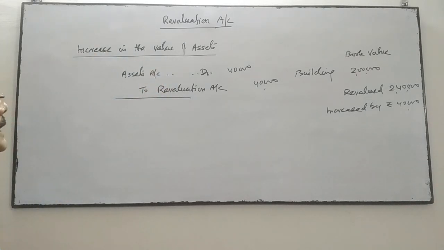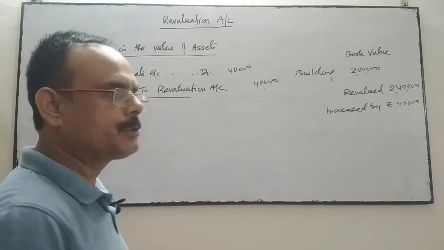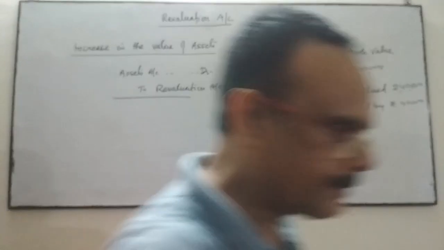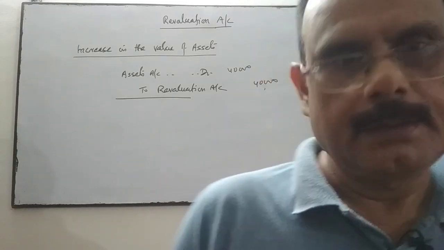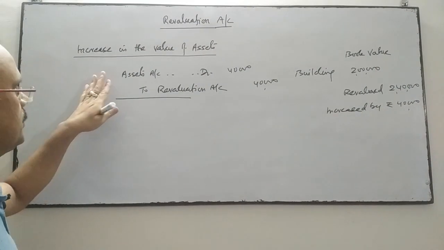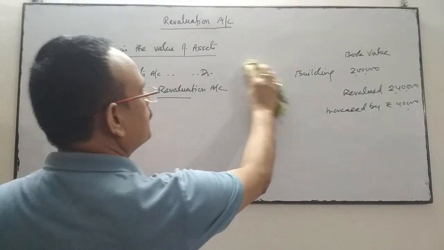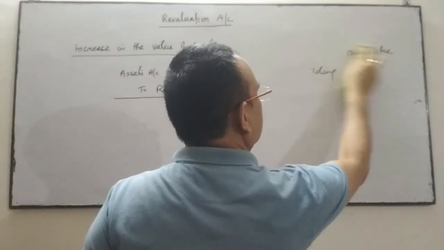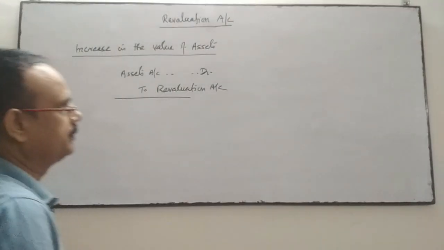So when there is an increase in the value of assets, that particular assets account will be debited and revaluation account will be credited with the difference amount, meaning the increased value.